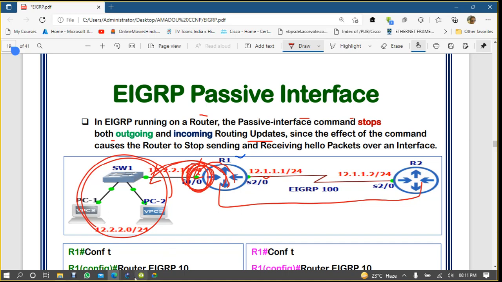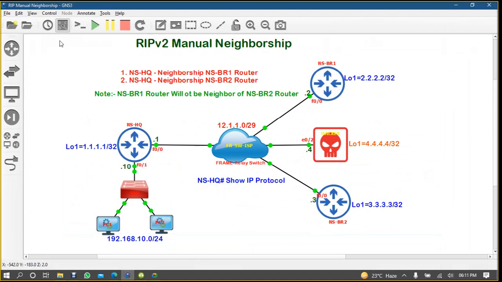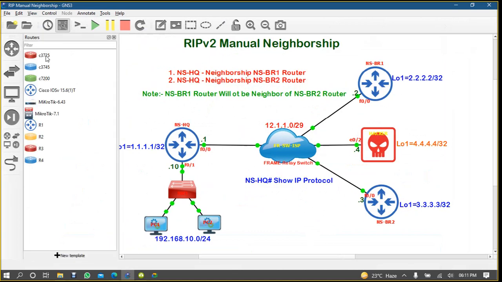You can simply come to your router. Let's design a routing lab.